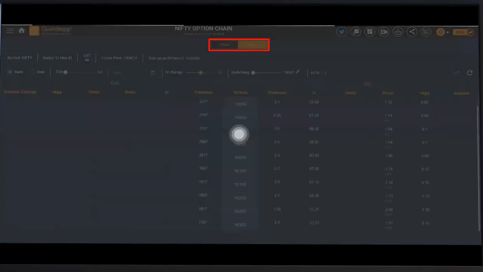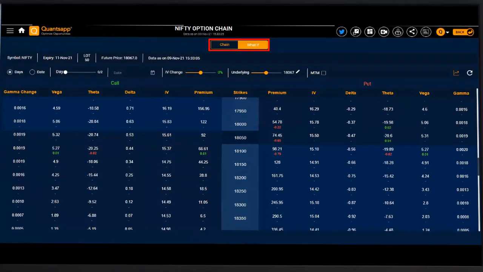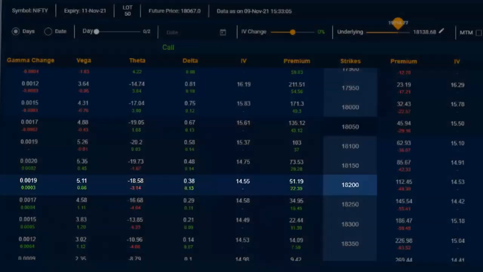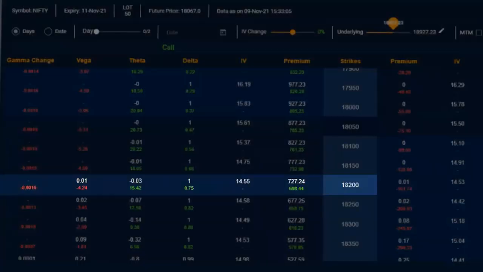So to simulate it, we can use the what if analysis. Let's say the premium is at 18,228.8. What will happen to my premium if Nifty goes up till, let's say, 18,920? So you see the same premium has shot up till 727 rupees, around 700 rupees of gain in that premium, right?